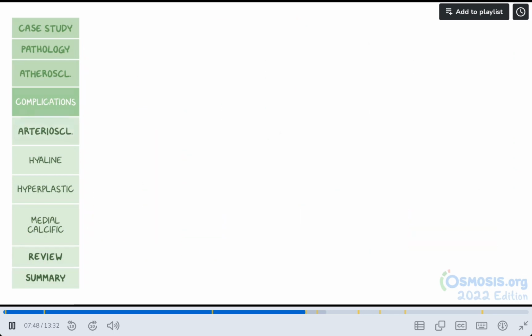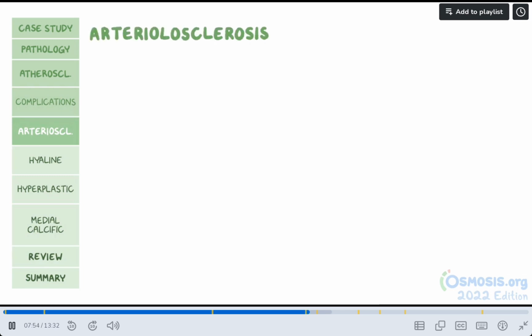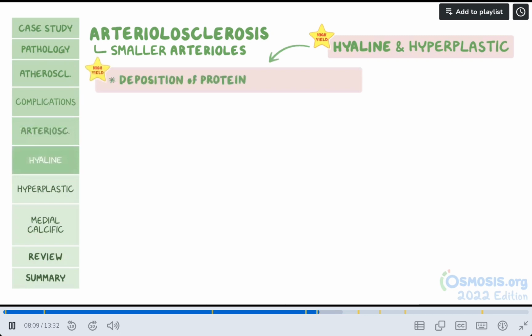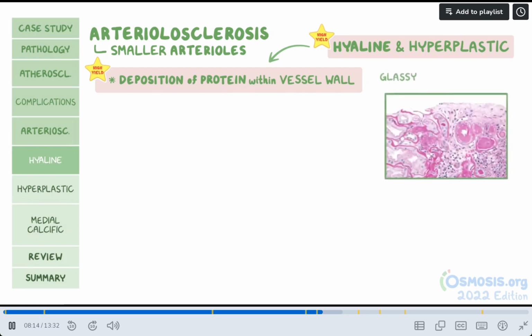Okay, another subtype of arteriosclerosis is arteriolosclerosis. A bit of a tongue twister. From the name, this affects smaller arterioles, and there are two types: hyaline and hyperplastic arteriolosclerosis. Hyaline arteriolosclerosis results from deposition of protein within the vessel wall, which on microscopy gives off a glassy, eosinophilic pink appearance, hence the term hyaline. Accumulation of protein thickens the blood vessel wall and makes it rigid, occluding the arteriolar lumen.